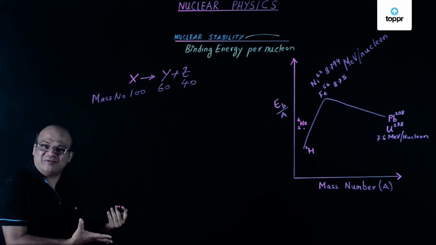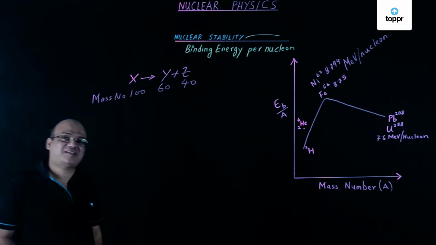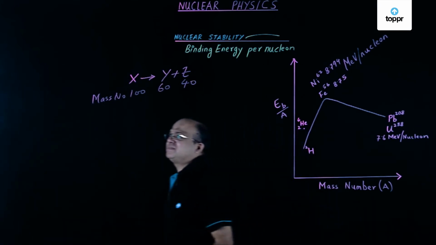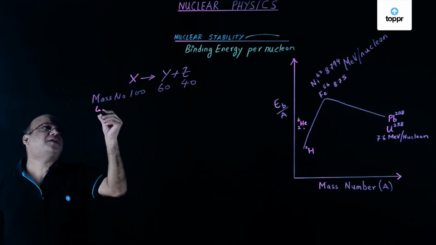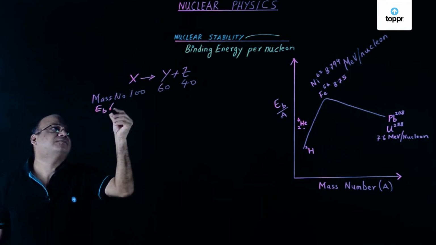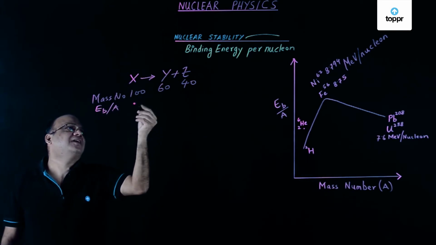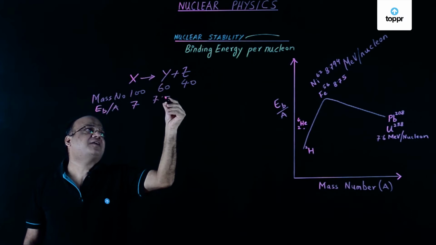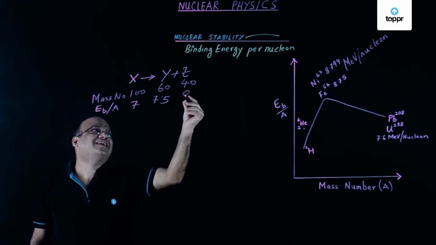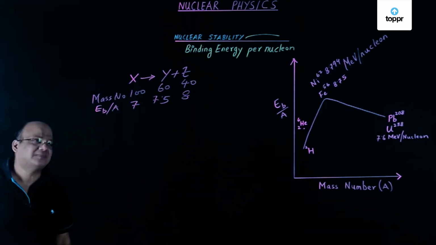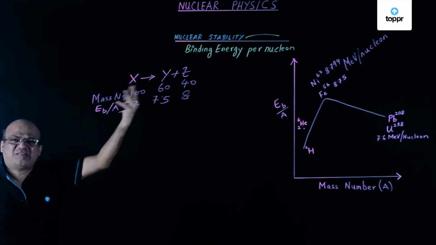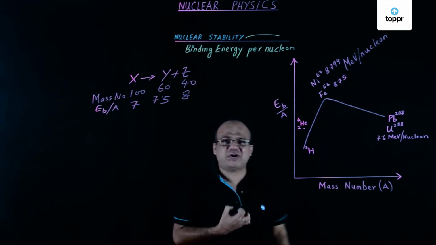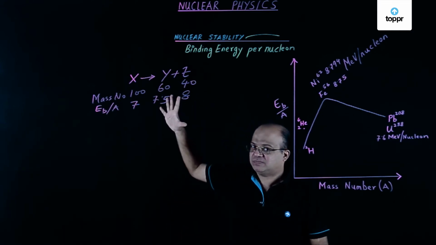X has 100 nucleons, Y has 60 nucleons, and Z has 40 nucleons. The binding energy per nucleon of X is, say, 7, Y 7.5, and Z 8. Now, here binding energy is obviously increasing. So, energy will be released in this particular nuclear reaction.